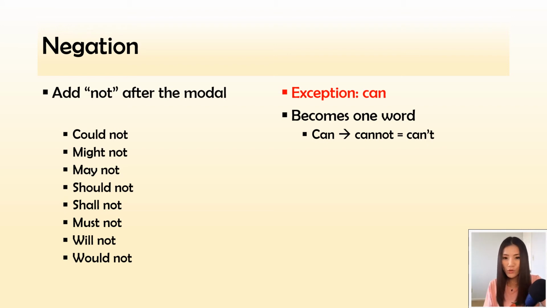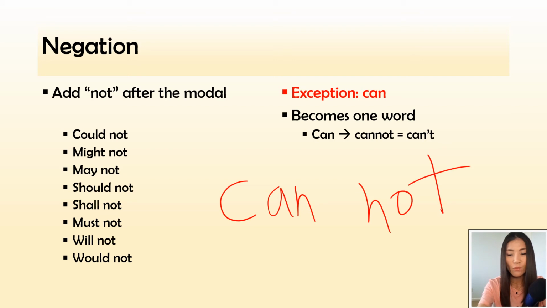If you choose to say cannot separated, if you write it separated, it's not wrong, but it doesn't mean the same thing as can't. I'm not going to talk about the difference between these two cannots in this video. There is another video where I do discuss this, and I will link that below. But when you're trying to say can't, it is cannot as one word.